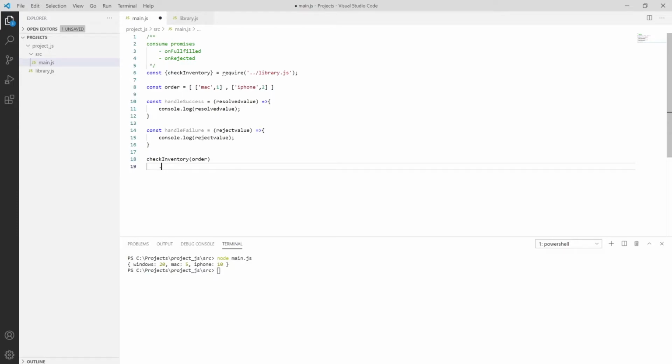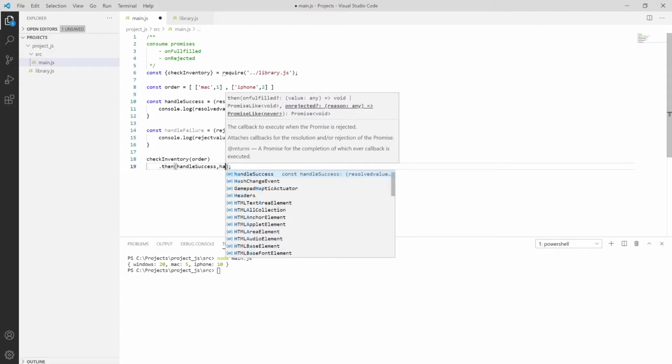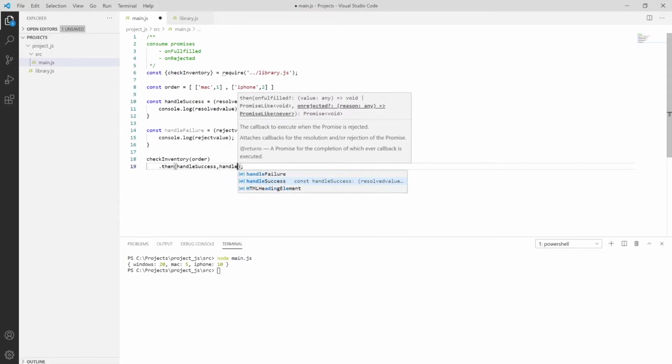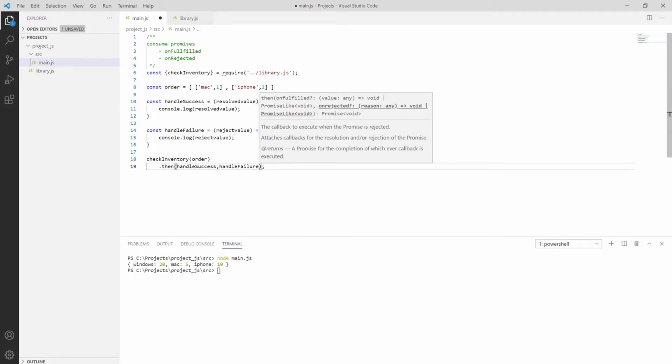And after then, as you can see, JavaScript will permit n number of white space, so I'm using that format, which is also very suitable. After then it will check whether it will go to handleSuccess or handleFailure. So I'm invoking handleSuccess over here and handleFailure over here. Then save it using Control S, clear the console using cls, and try to run it.